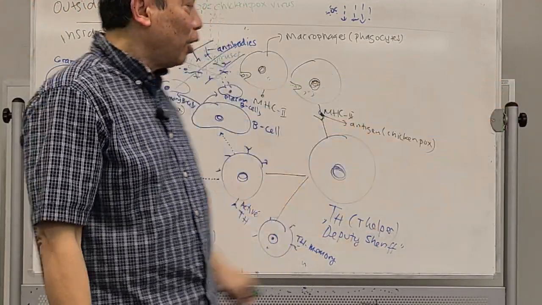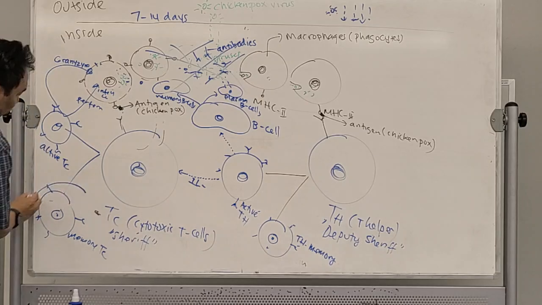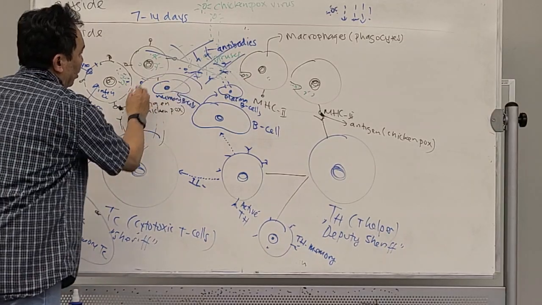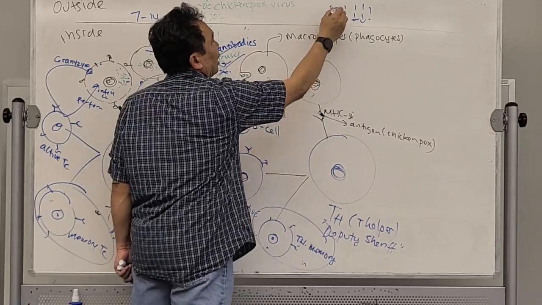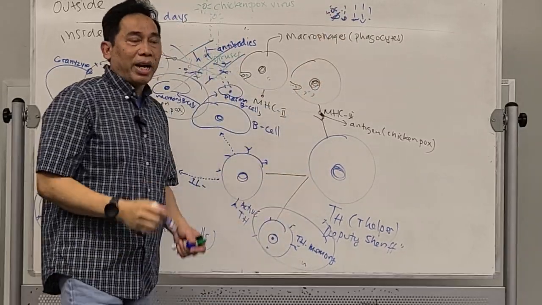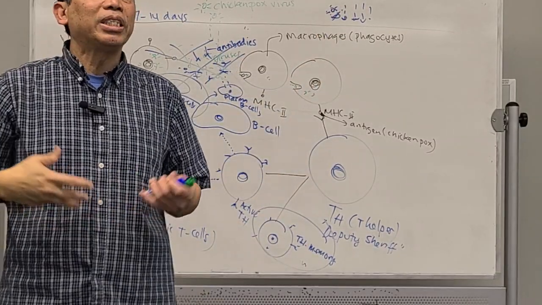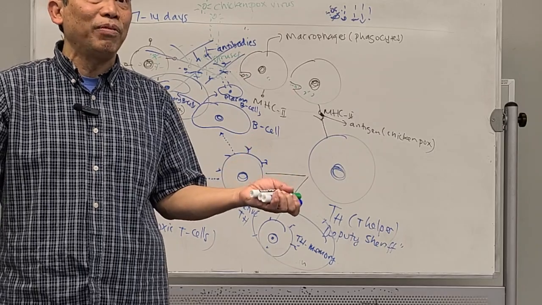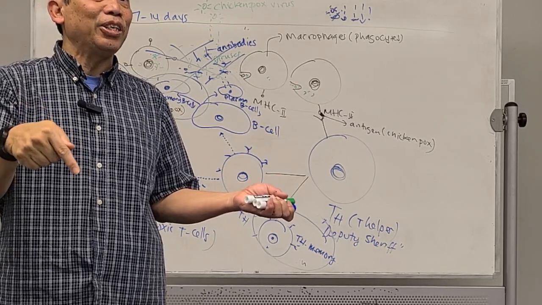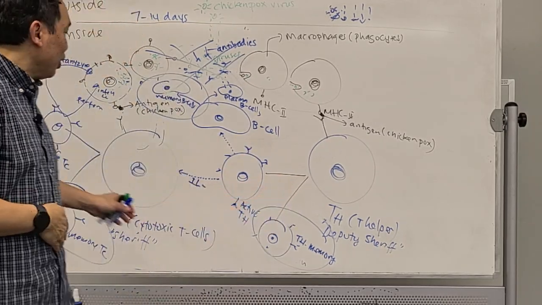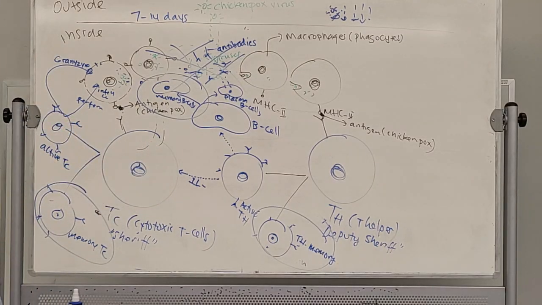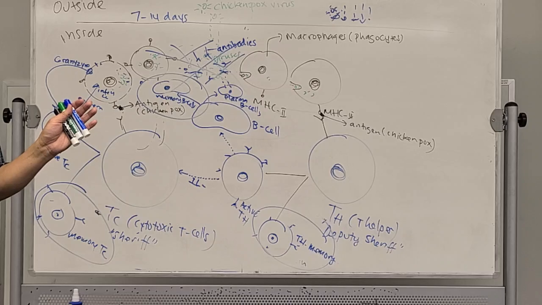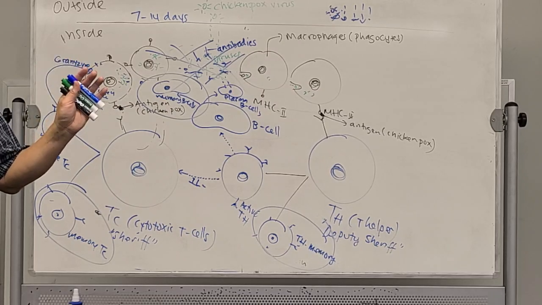Why no? Because now you have the memory cells. You have memory TC, memory B cell, memory T helper that will kill these viruses right away. You will not have the symptoms of chickenpox anymore, even though the virus actually entered your body, because you have the ability to be immune with these memory cells. Can you follow that? That's very specific.